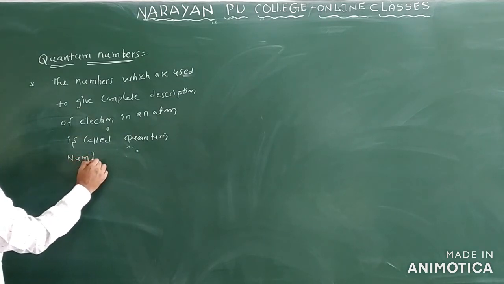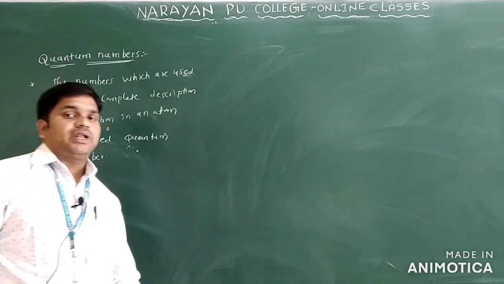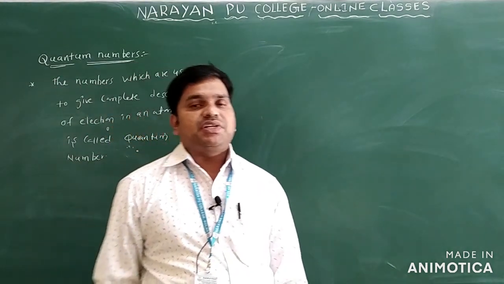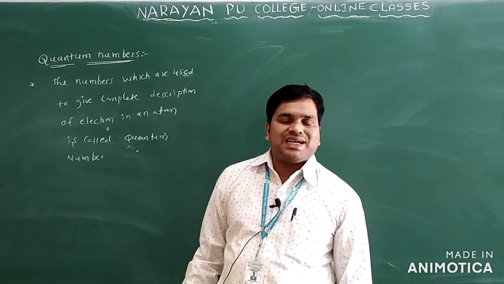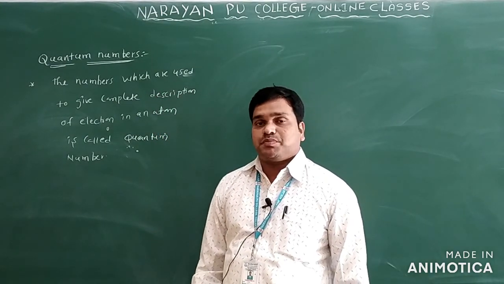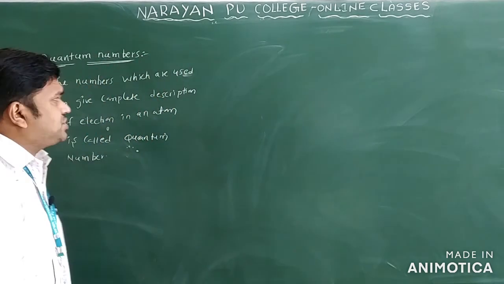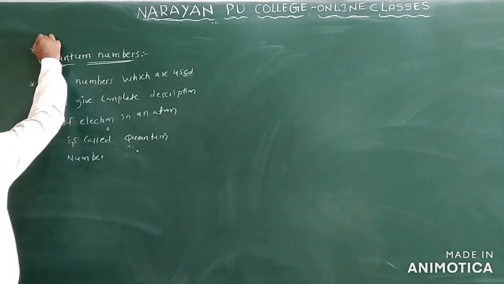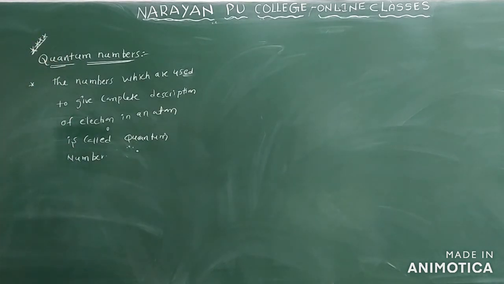So how many types of quantum numbers are there? We have four types. The first one is principal quantum number, second one azimuthal quantum number, third one magnetic quantum number, and the fourth one spin quantum number. This is very important for the board exam and objective questions. We will get related questions on these quantum number types.